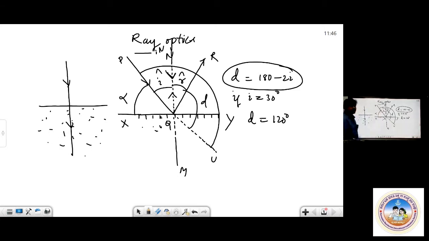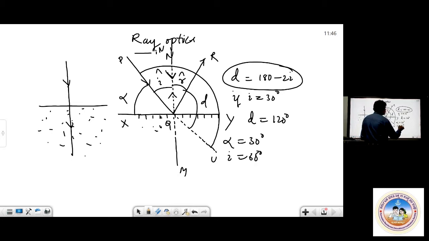Let me call it alpha. Whenever I give alpha, say the glancing angle is 30 degree, then I must be 60 degree, because 90 minus 30, I is 60. Now again, use this formula and calculate. But overall, there is a different way. When I give a glancing angle of 30, the deviation is always twice of it.